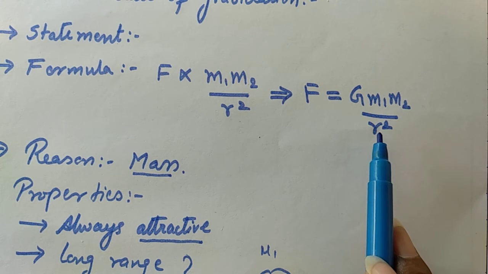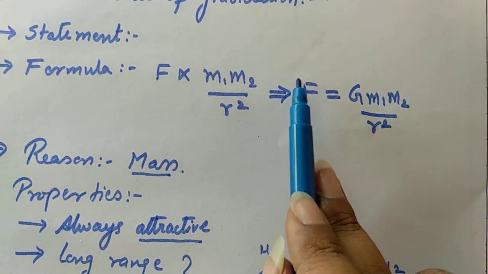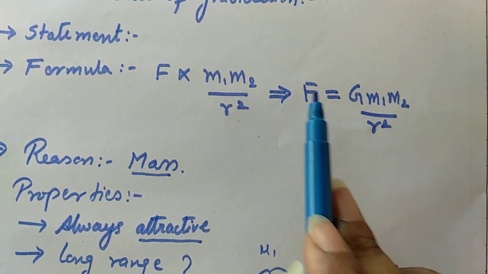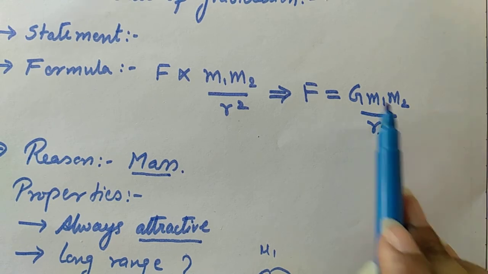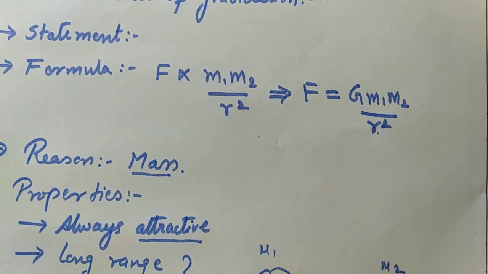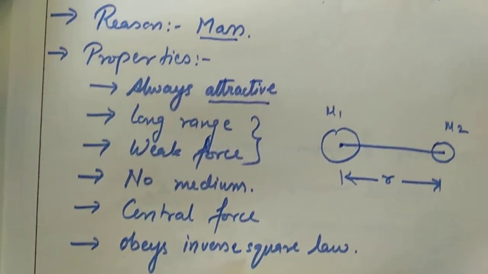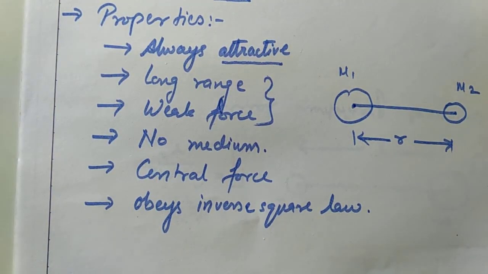In future also, you will be seeing certain formulas where whatever quantity is there will be inversely proportional to the square of the distance. All such formulas or laws, you can say, follow the inverse square law. So this law also obeys the inverse square law.